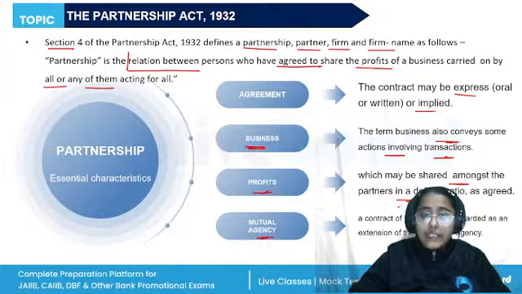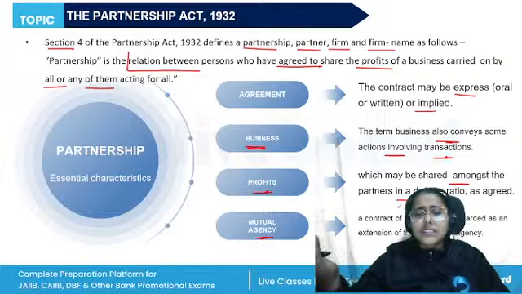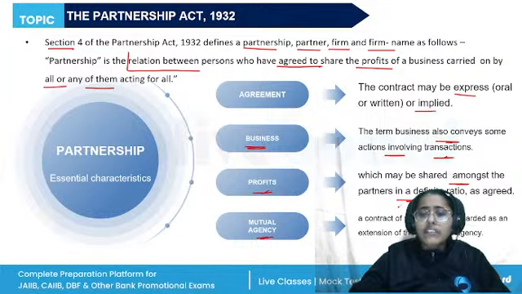The relationship of partnership arises from the contract. It may have its own characteristics, like being for a fixed period of time or for the completion of a task. Then the business, which means carrying on trade or any occupation or profession, and it must be legal, obviously. Then the profit: any business is started to make profit, which is the main aim, and it will be shared among the partners in a definite ratio.